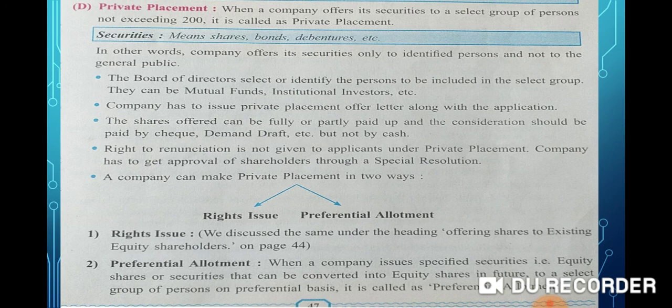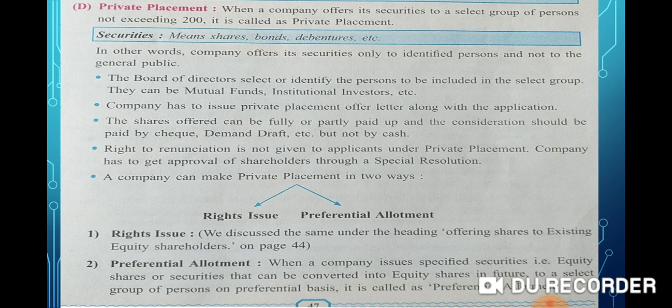Right of renunciation is not given to applicants under private placement. The company has to get approval of shareholders through a special resolution. So here also the approval of shareholders is necessary through a special resolution passed in the shareholders meeting. The company makes private placement by way of, first, rights issue and, second, preferential allotment. The first one, rights issue, means it is offered to existing equity shareholders, which we saw earlier.